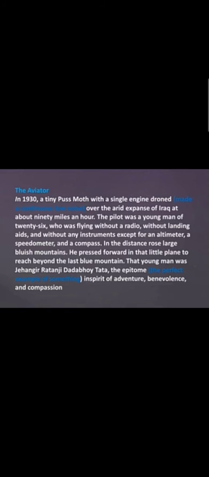And this young man was flying without a radio, without landing aids, and without any instrument. Landing aids means, suppose during times of emergency, if he meets with an accident, then what is the next immediate thing that will help him to come out of that incident? For example, even in scooters and all vehicles, we used to have a first aid box.